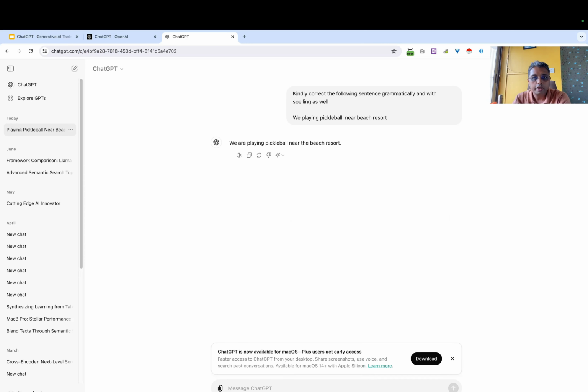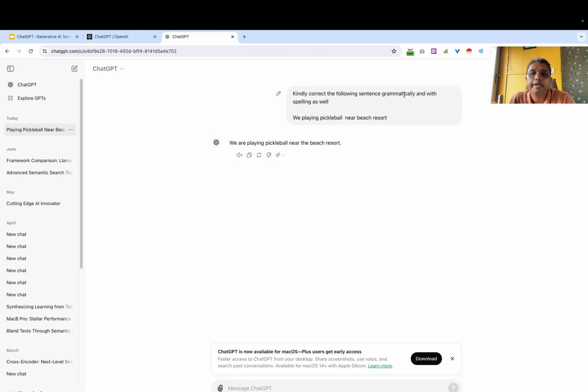As you can see, it has corrected it. It added the r here: we are playing pickleball near the beach resort. It also added the article, so this made it grammatically correct.